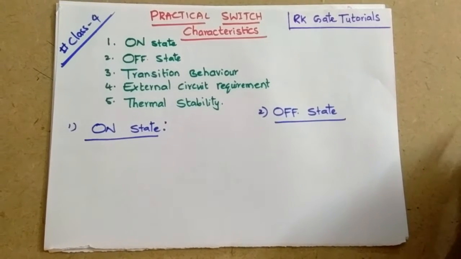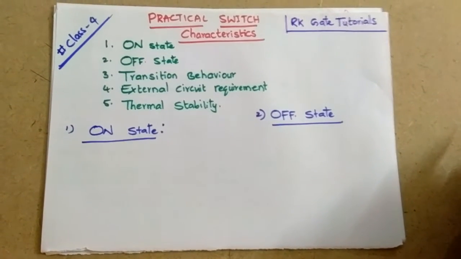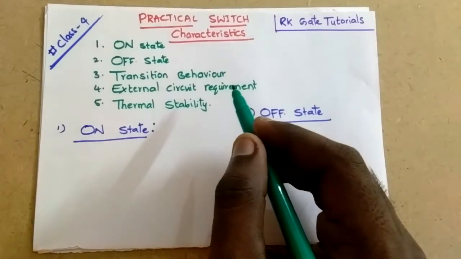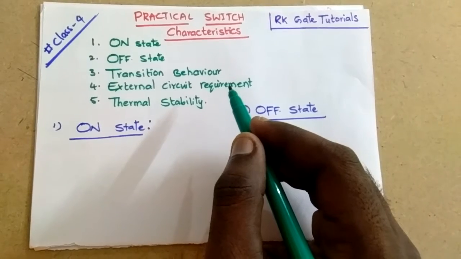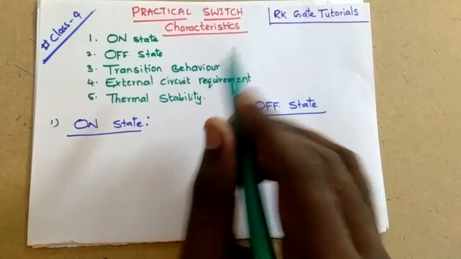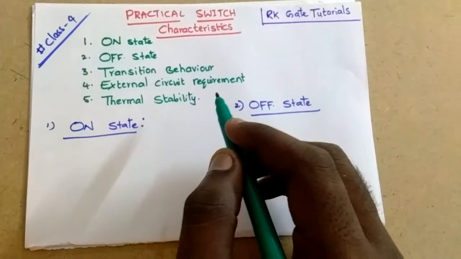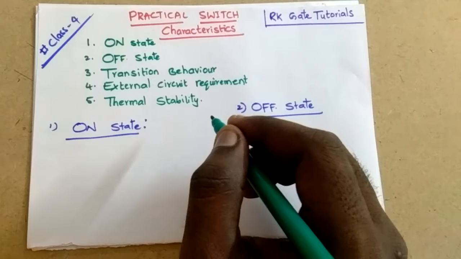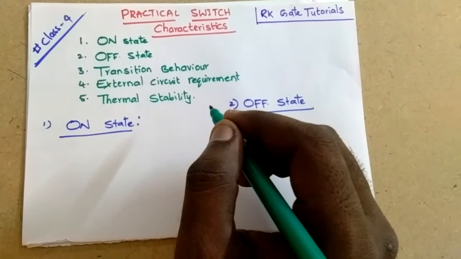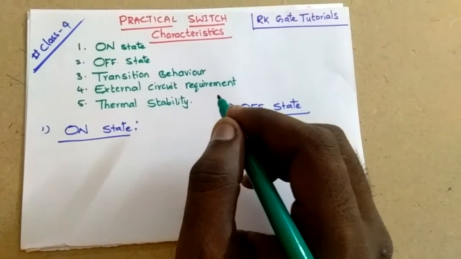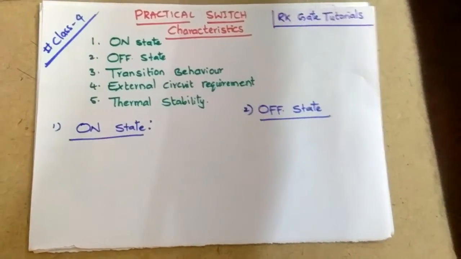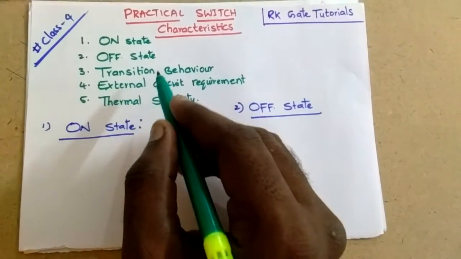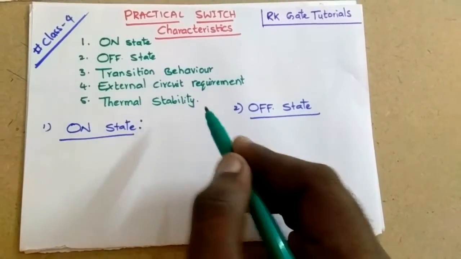Now we were discussing power electronics, about the switches, class number 4. As I explained, the power processing circuit consists of power semiconductor devices. These power semiconductor devices perform the operation similar to a switch, so it is more important to learn about the switch first. In the previous class we studied the ideal switch characteristics, how the ideal switch behaves. So let us discuss in this class the practical switch with respect to these parameters: on state, off state, transition behavior, external circuit requirement, and thermal stability.